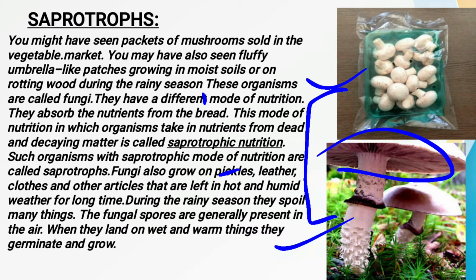Saprotrophs are those plants, or you can say those organisms, which fulfill their requirements from dead and decaying matter. So these kinds of organisms are called saprotrophs, and the mode of nutrition is called the saprotrophic mode of nutrition. Why? Because they are getting their nutrition from dead and decaying matter.